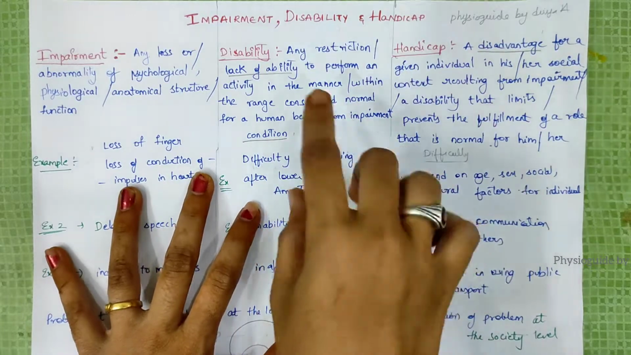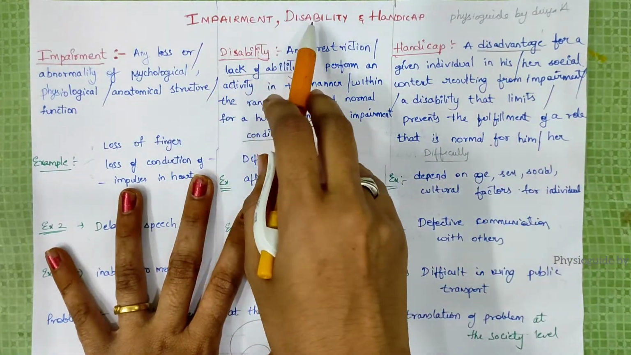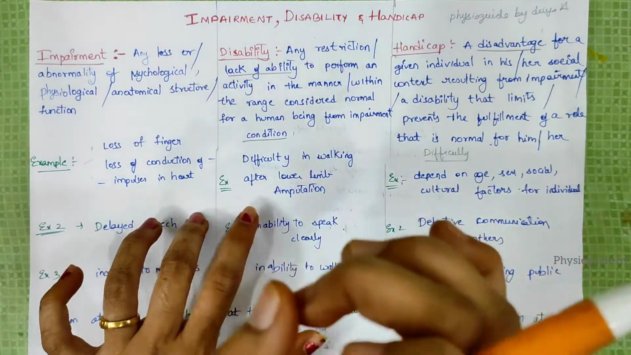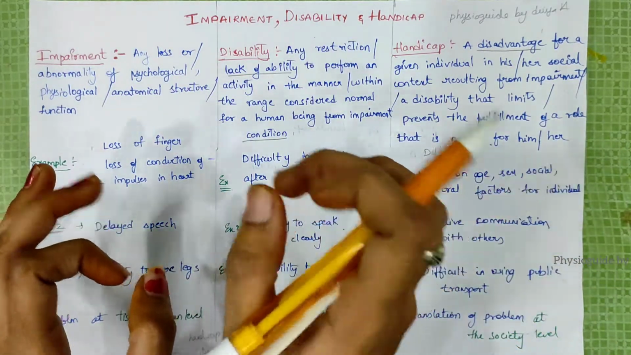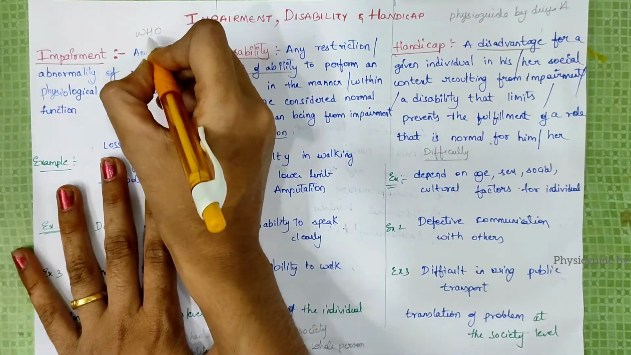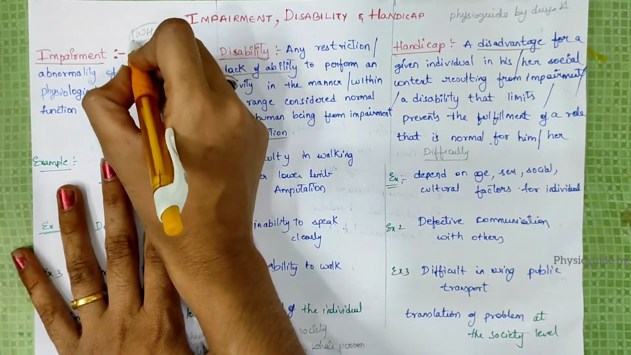So today I am going to teach about impairment, disability and handicap. So watch this video till end so that you can clearly understand the topic and the difference between them. By WHO, World Health Organization, the definitions are given.